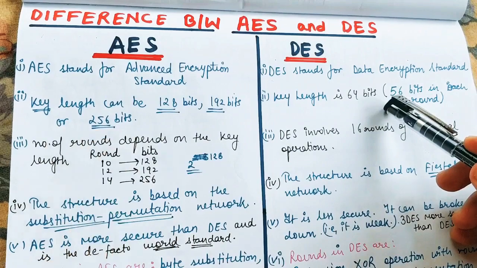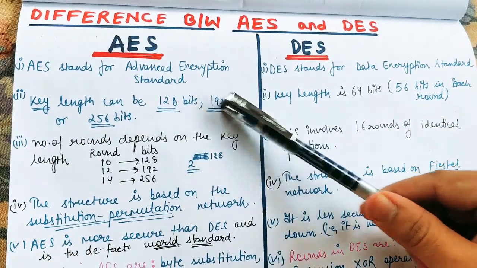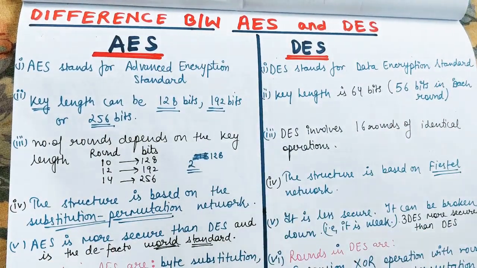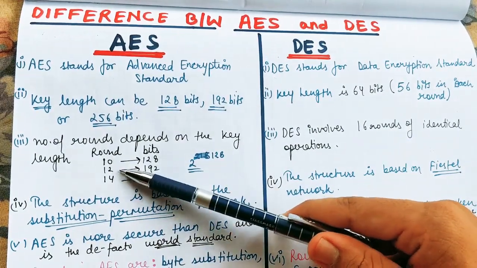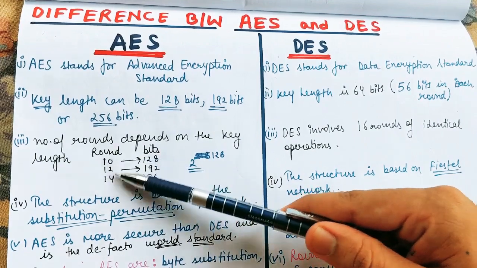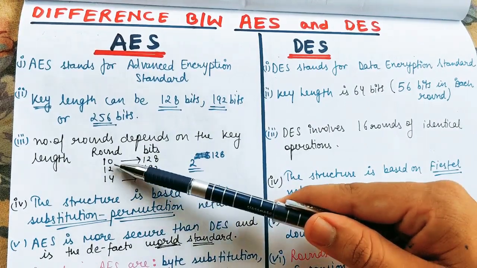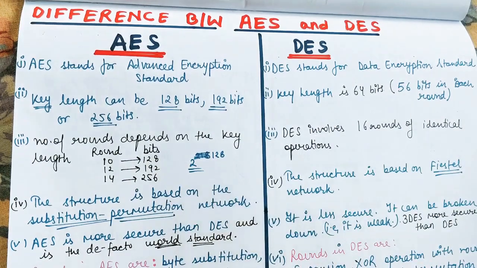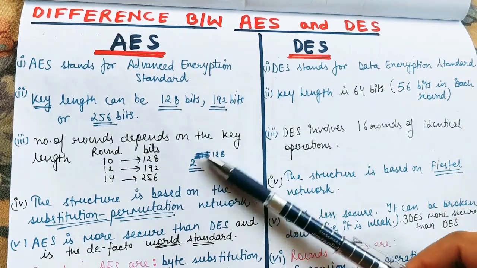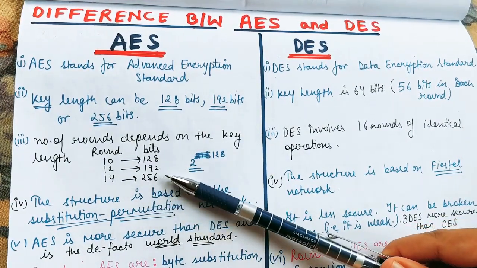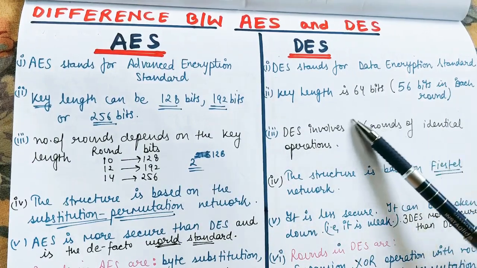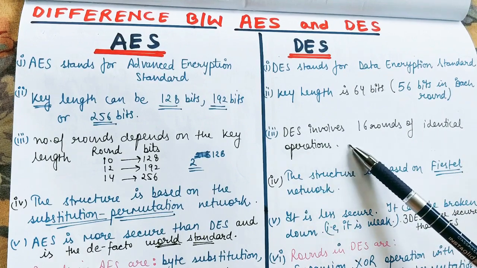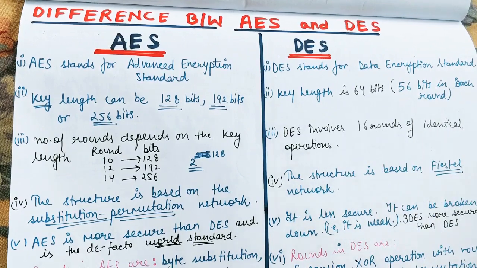in AES. In AES, key length is variable. A 128 bit key can be used, or 192 or 256, depending on the number of rounds. The third difference is that we can have a different number of rounds, like 10, 12 or 14 rounds. Depending on the number of rounds, we will have a specific key. If we have 10 rounds, we will have a 128 bit key. If we have 12 rounds, we have a 192 bit key, and for 14 rounds we will have a 256 bit key. While in DES, we will have 16 rounds only, and all those rounds are of identical operation. If one round performs some operation, all the 16 rounds will perform the same operation.